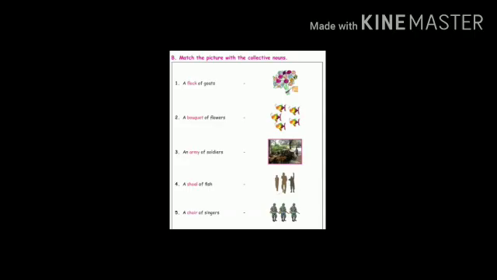The next exercise: match the pictures with the collective nouns. First one, a flock of goats. Second one, a bouquet of flowers. Third one, an army of soldiers. Fourth one, a shoal of fish. Fifth one, a choir of singers. See the pictures.